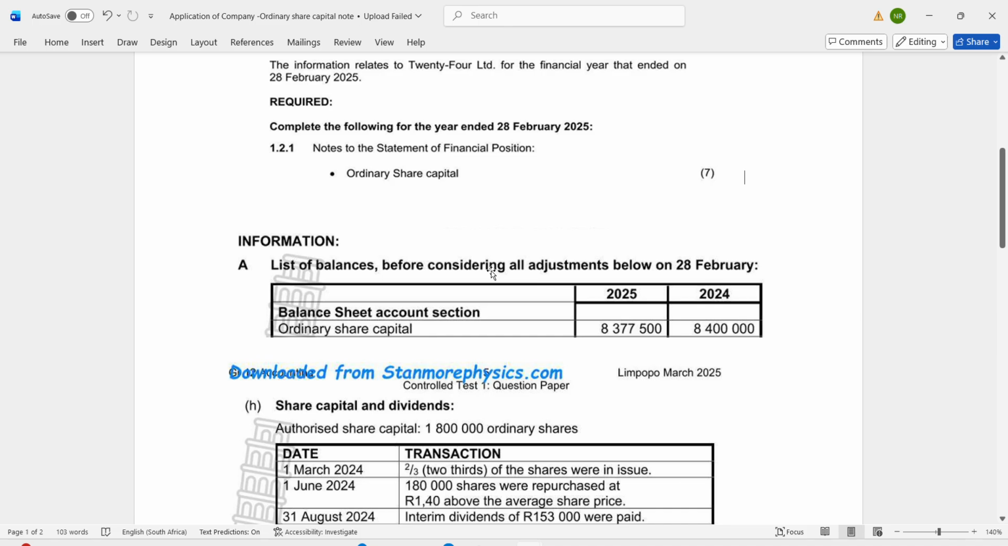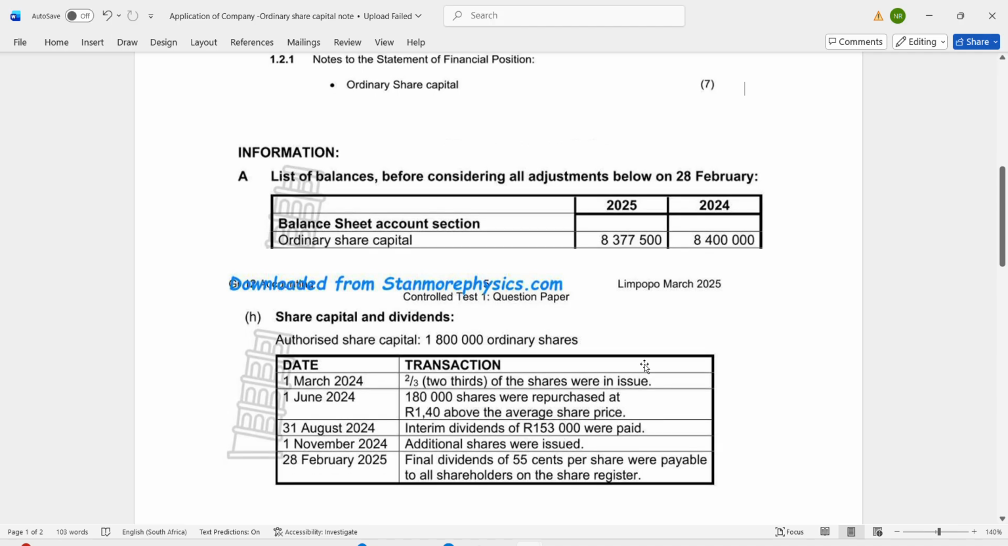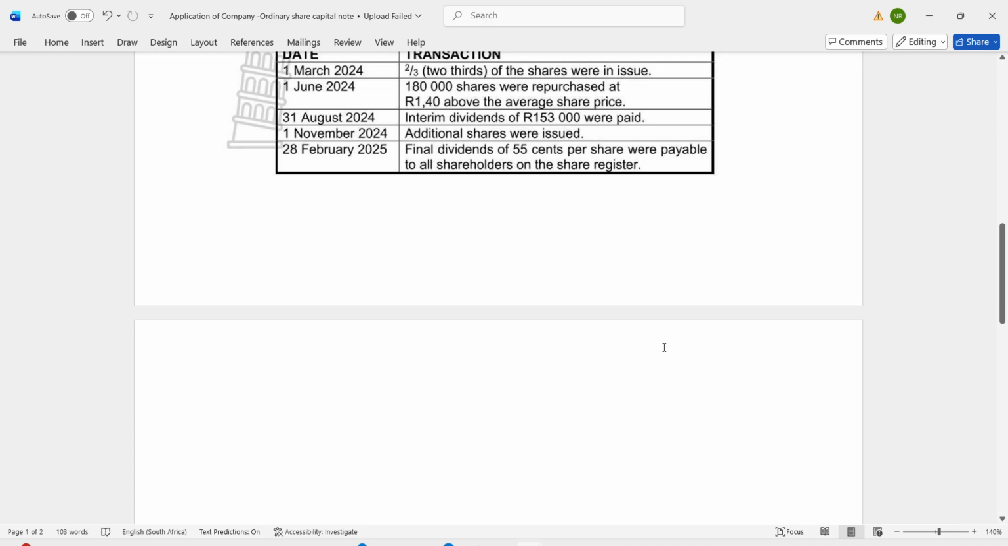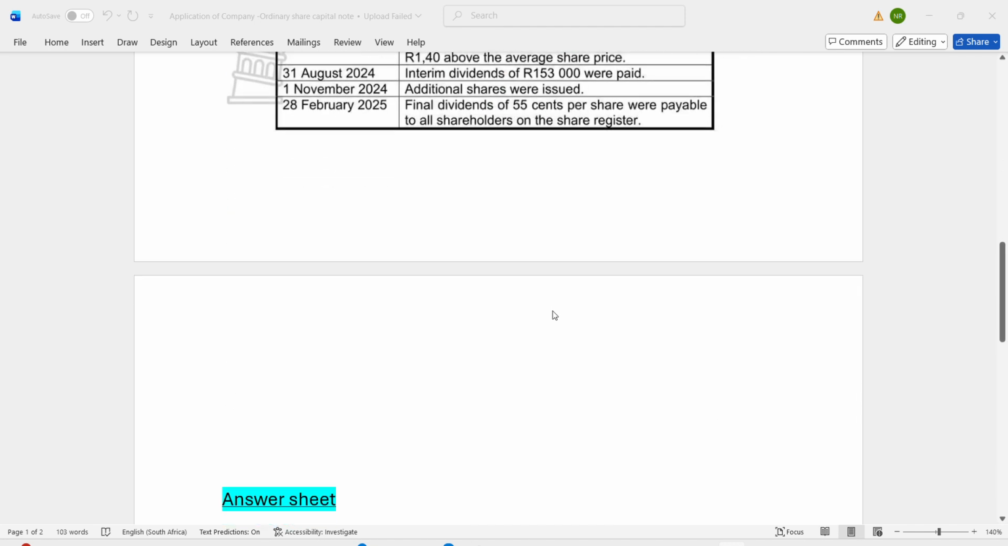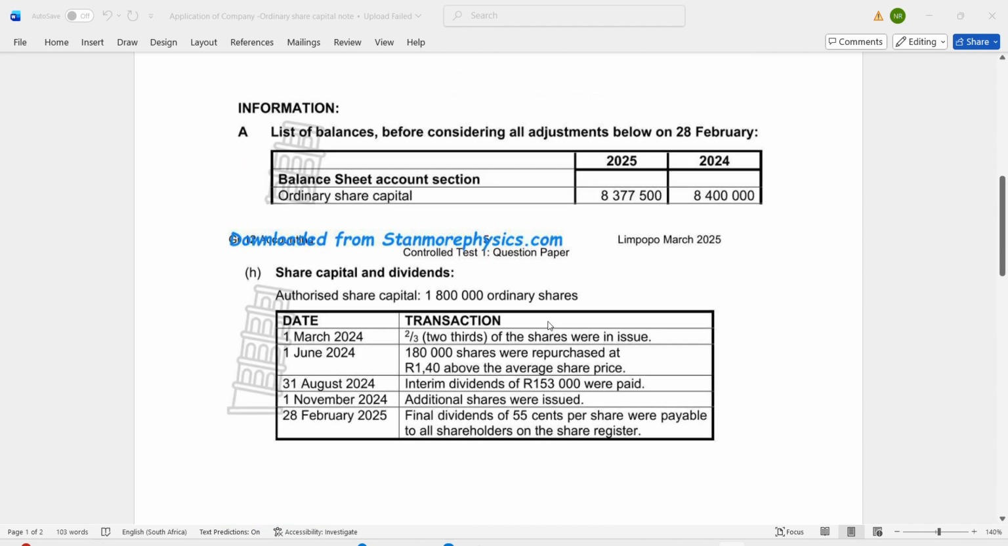This question paper, I got it from stanmorephysics.com. It is the Limpopo March 2025 paper. So just go and check it. As I was saying, just go and check it, because it's one of the question papers which covers the basics of companies very well.